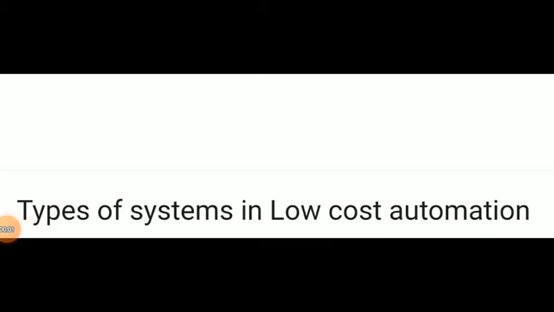Good morning. Today we will discuss types of systems in low cost automation. Low cost automation is a technology that creates some degree of automation around the existing equipment, tools, methods and people using mostly standard components available in the market.